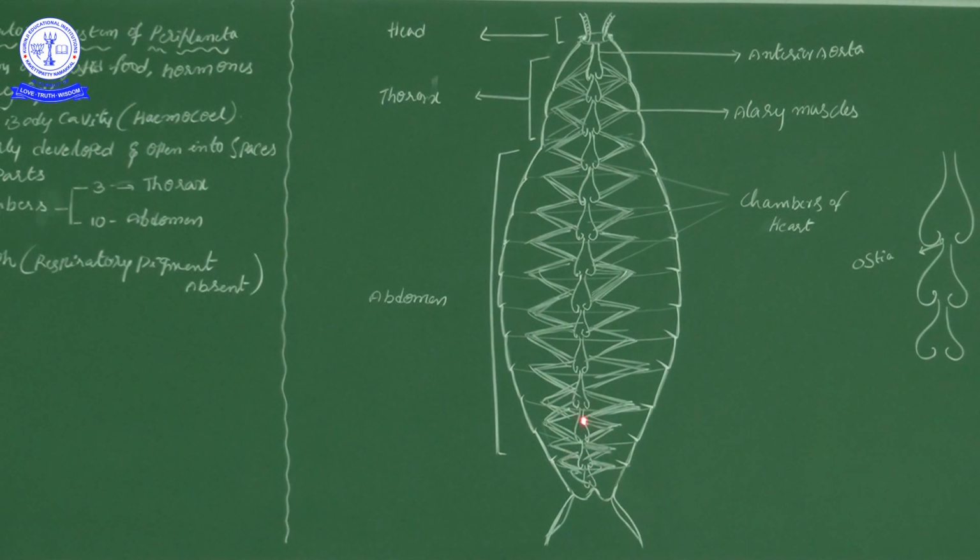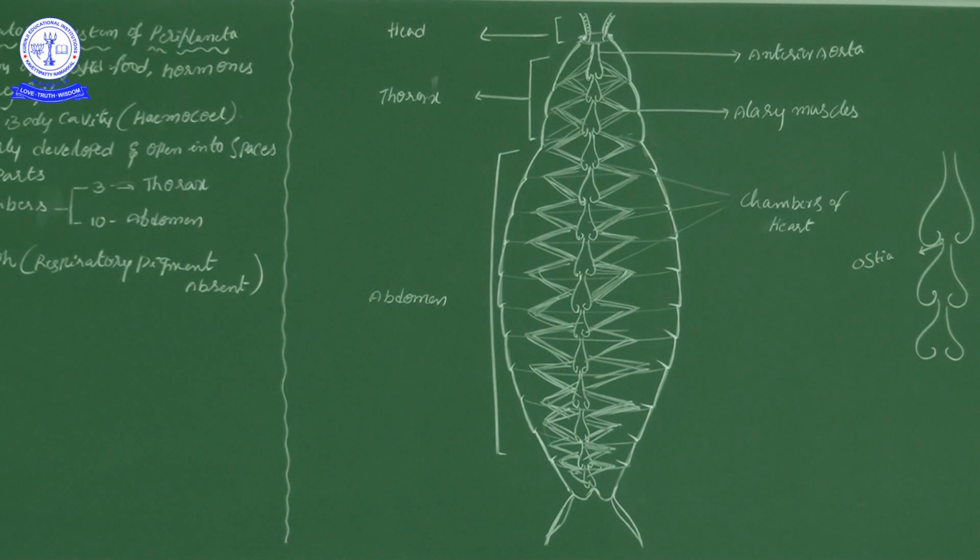Then those heart chambers again, with the help of alary muscle contraction, move the blood upward up to the anterior aorta and the first thoracic heart chamber, the thorax heart chamber. That first thoracic heart chamber will omit the blood again into the head and head downwards body cavity. This is the blood circulation of the cockroach.